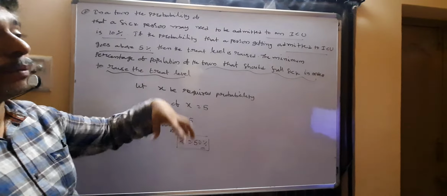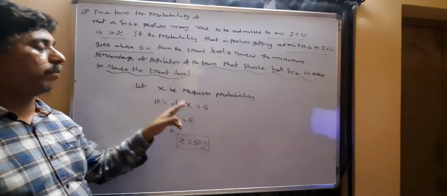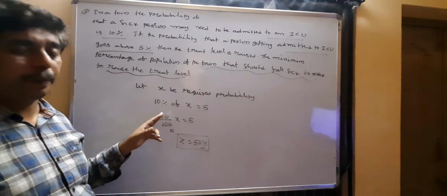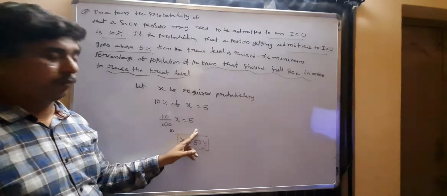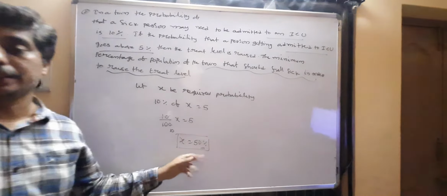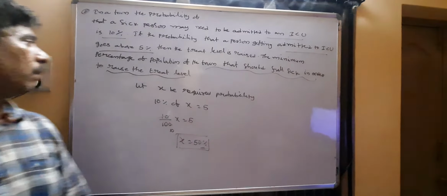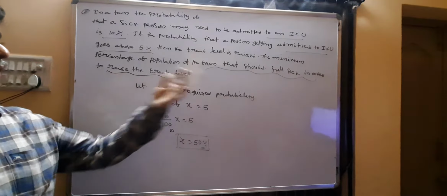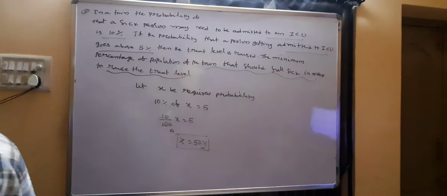In the city, 10% of the sick population is admitted to the ICU, and the minimum required is 5%. So X equals 50% is the minimum population of the town that should fall sick in order to raise the threat level.